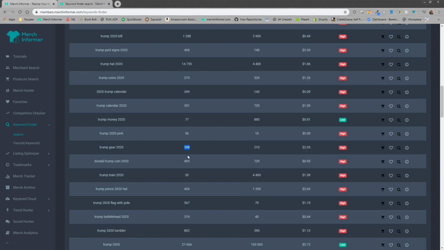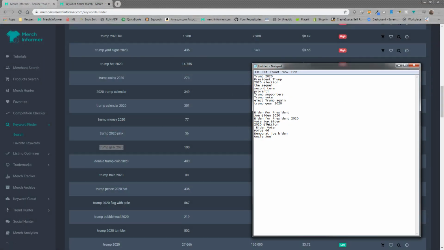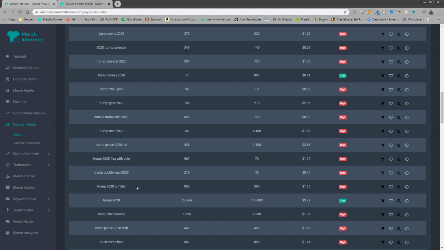That's not a ton of search results for Amazon, right? It's not that many, but I guarantee you the competition is so low because no one's really going for this keyword. So if you can rank for this keyword and make sales for that tiny little keyword, you're going to end up ranking for the other keywords, the big ones, right? Trump 2020. The more sales you can get on the small long tails, you'll start to rise up in your search results, again, when Merch by Amazon is open for the big keywords here. Very important.